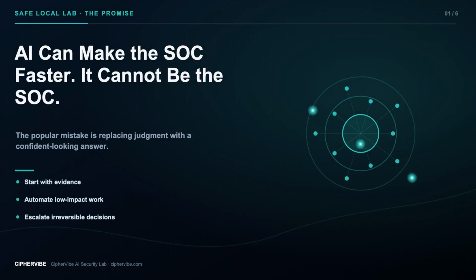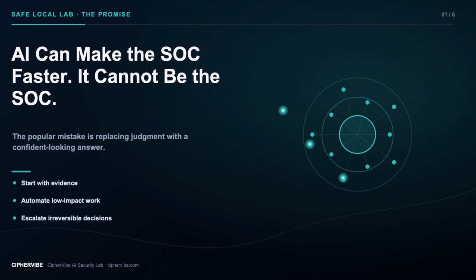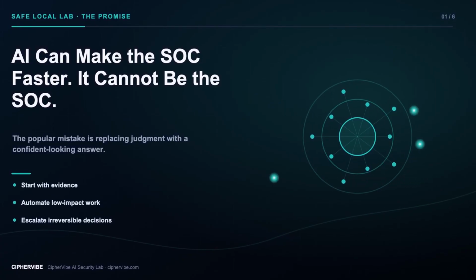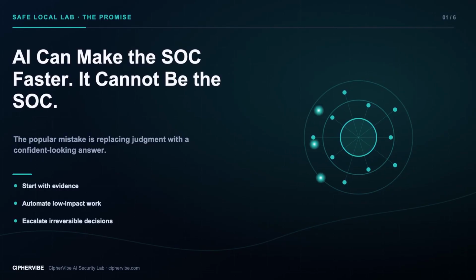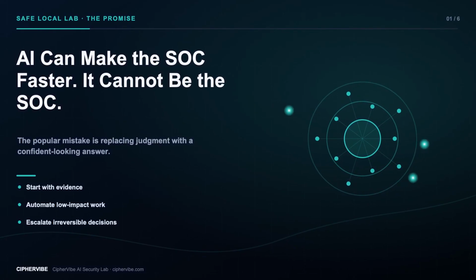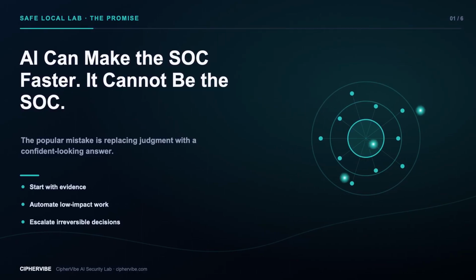AI can help a security team investigate more alerts, connect scattered evidence, and write clearer explanations. But it can also turn an untrusted email, ticket, or web page into a misleading instruction. The useful question is not, which AI tool should run my security program? It is, which small security decisions can AI improve without gaining unsafe authority?